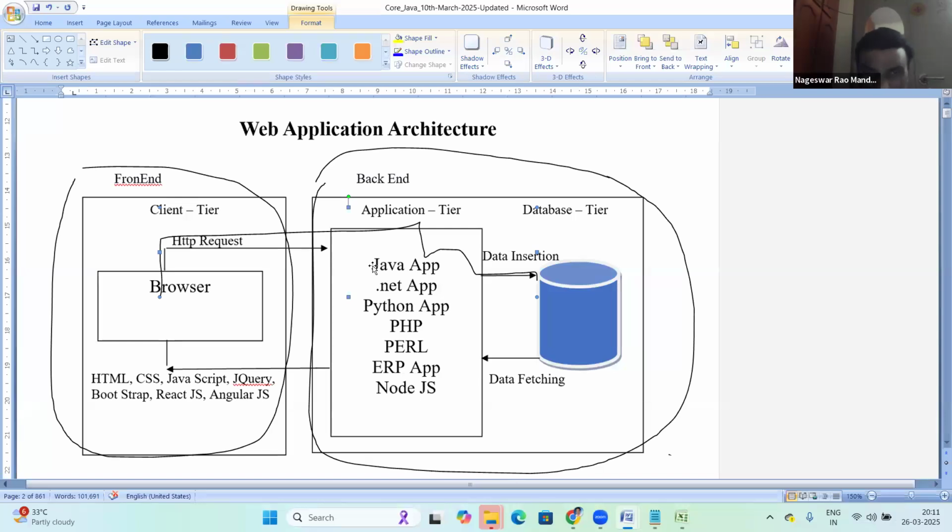Okay, if it is Java full stack developer, here Java. So a Java full stack developer must have front-end knowledge, Java knowledge, and database. .NET full stack developer, front-end, .NET knowledge, and database. Python full stack developer, front-end, database, and Python knowledge, right? That's it here. That is full stack development. In full stack development, there are 3 roles: front-end developer role, application developer role, and database developer role.